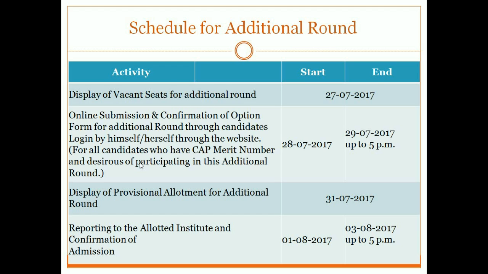Okay, so all those seats will be considered as open category seats, and all seats will be considered as Maharashtra level seats. So there is no reservation or any bifurcation of seats. All Maharashtra level seats are there. So there is no blocking of seats for this round. So after cap round 3, if you have taken admission, you are not eligible for this round. If you don't take admission, you are eligible, but you lose your claim on the college which you have got in cap round 1, 2, 3, whatever it is. So that is the whole process.